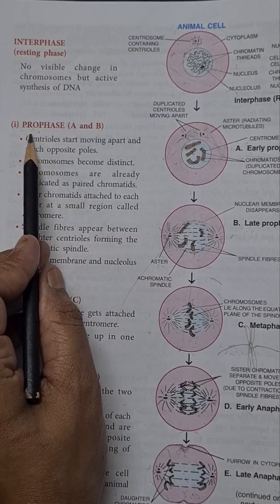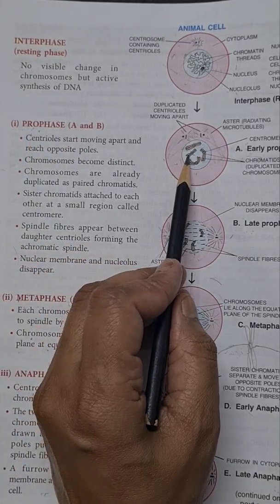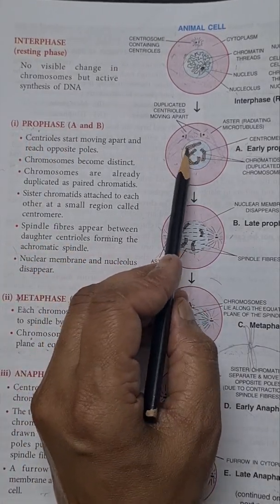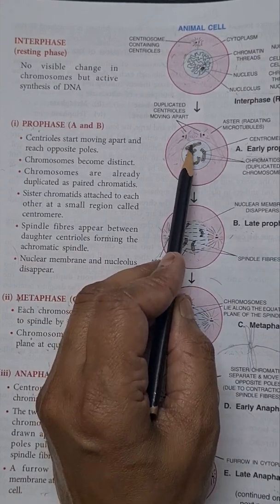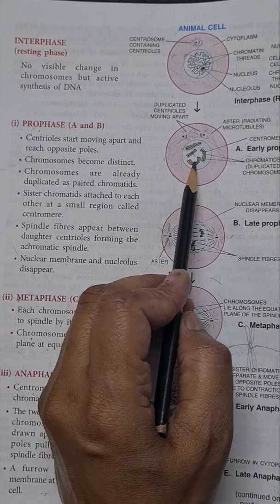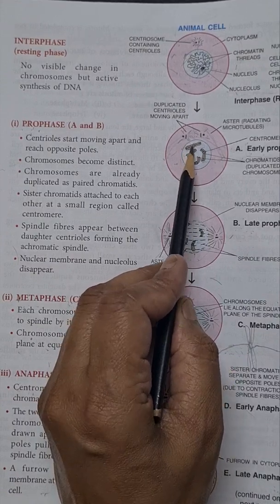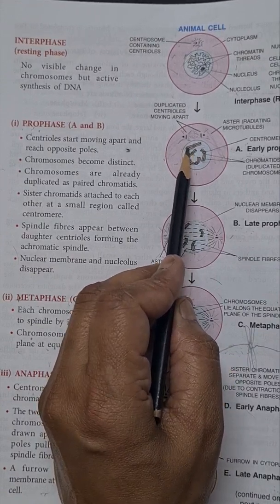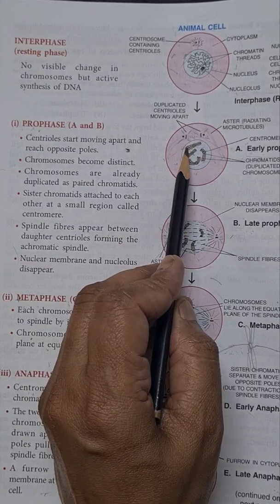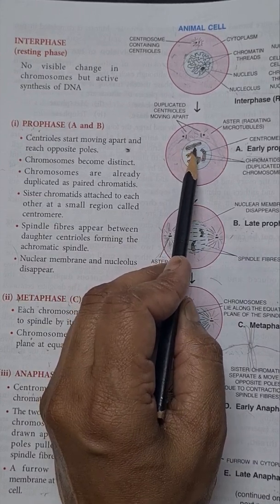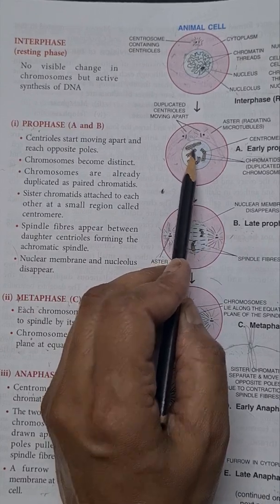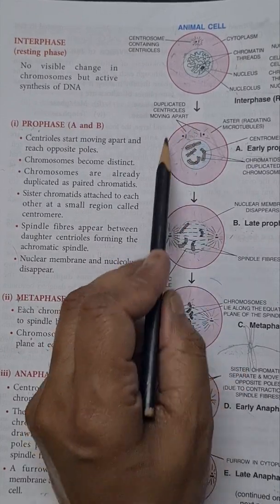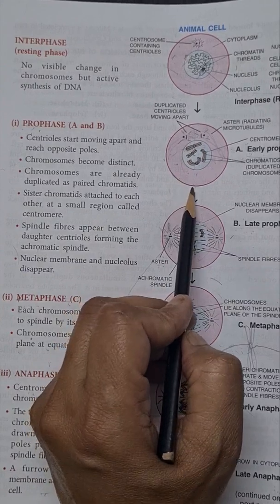In this phase, the first change which occurs is that chromosomes, which have already been duplicated, are clearly seen under the microscope. Each chromosome has two chromatids called sister chromatids, which are attached to each other at the centromere. Now the next change occurs only in animal cell. This is the diagram of an animal cell.